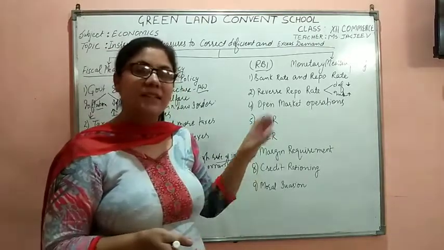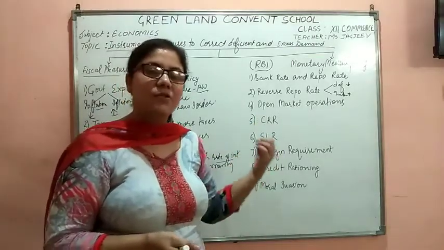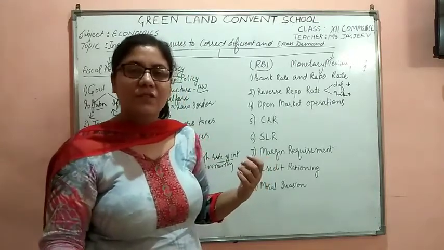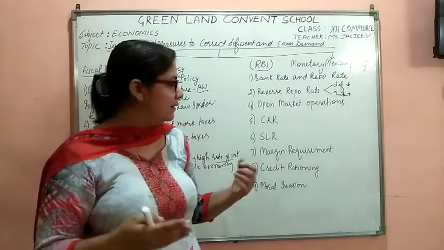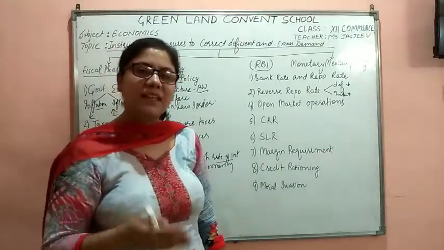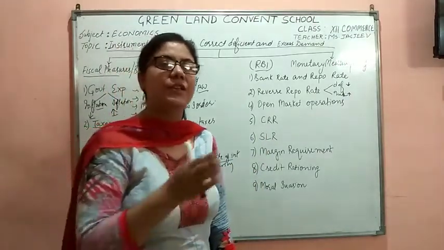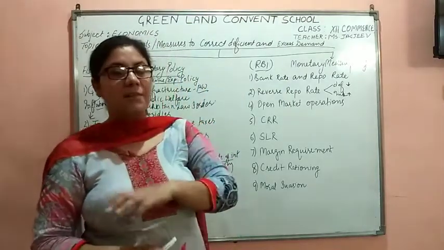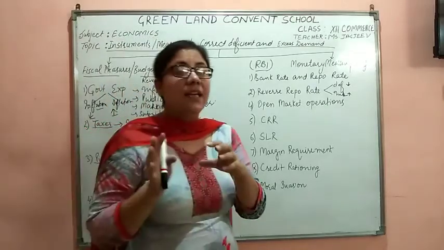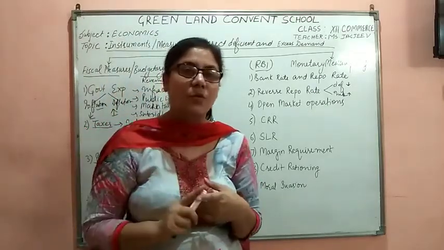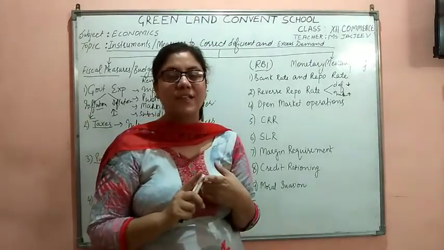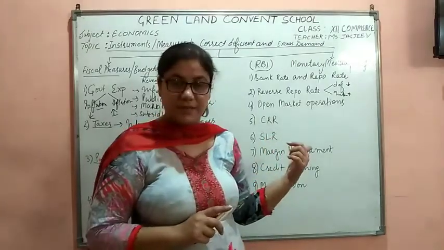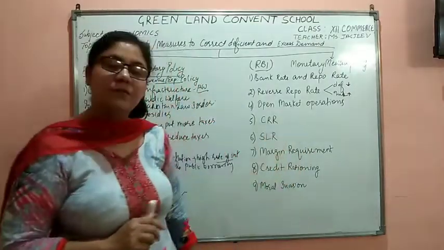Less amount is given to the public, or less amount is in the economy, so inflation is tackled. When the CRR is decreased, it means less amount is to be kept with the bank and more amount is to be given to the people, so the situation of deflation will be delayed. Similarly, SLR. SLR means statutory liquidity ratio. It's the amount, liquid cash or gold or unencumbered securities, that needs to be kept with the RBI by the commercial banks. So again the same treatment would be there.